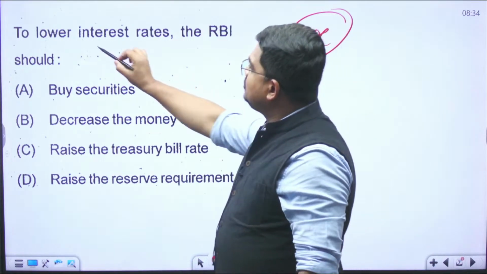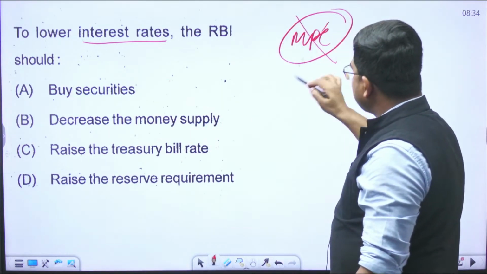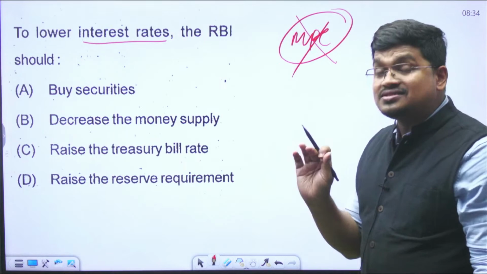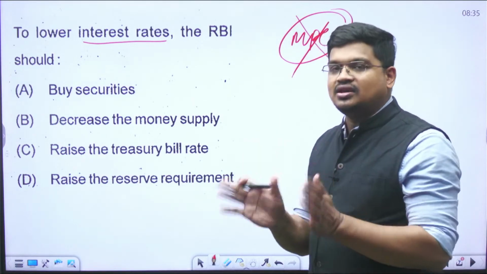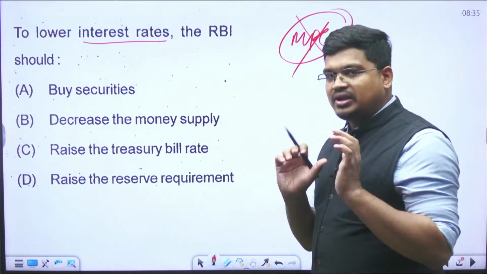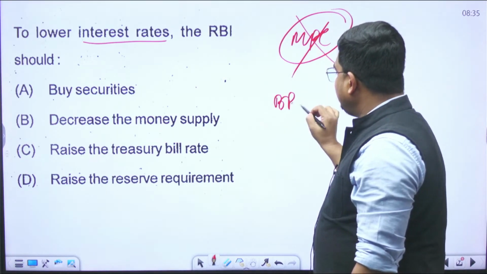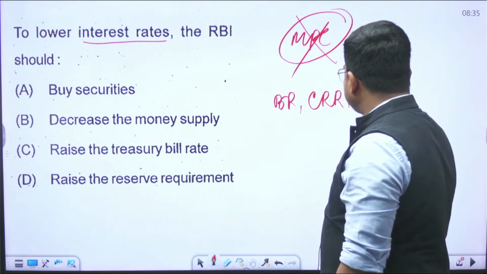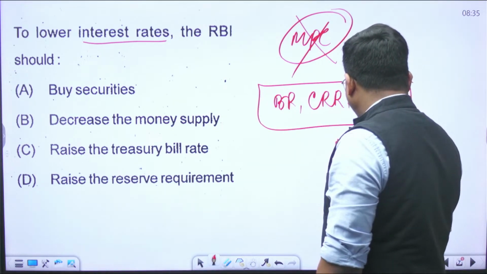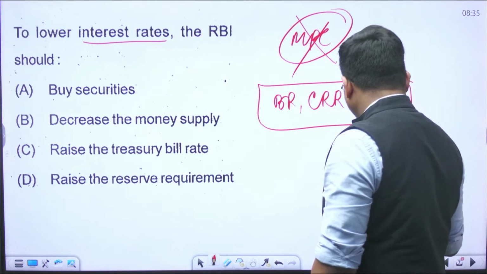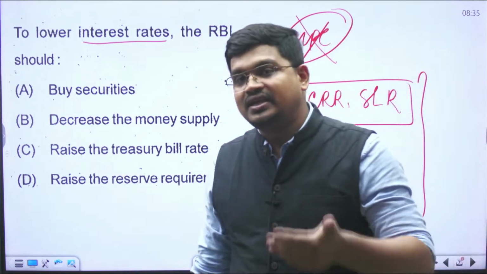So first let us see, to lower the interest rate, RBI should... If we just forget about this Monetary Policy Committee, there are certain instruments to control the money supply in the economy. Let's say your bank rate, let's say your CRR, SLR, marginal standing facility, repo, reverse repo. These are what? Instruments through which money supply can be controlled.